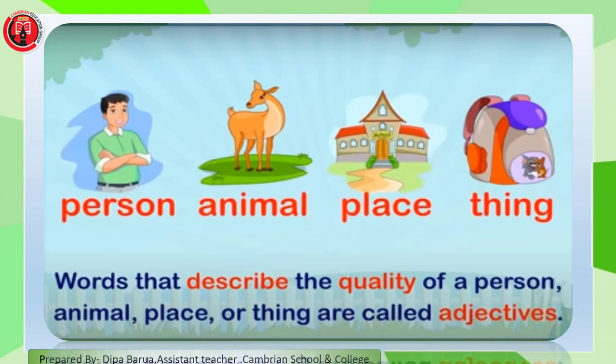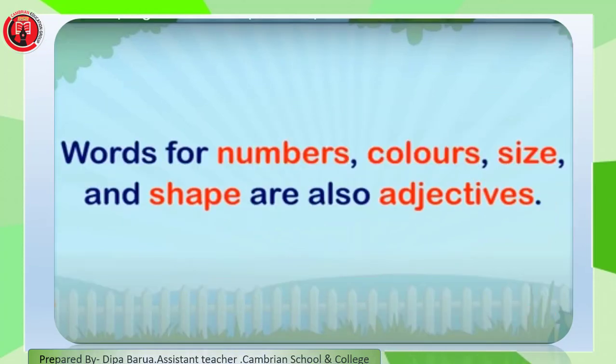Words that describe the quality of a person, animal, place or thing are called adjectives. That means it describes persons, animals, places and things. Words for numbers, colors, size and shape are also adjectives. So, adjective means to describe. The words which describe any person, things, animals, right? So, let us learn some describing words with the help of some examples.